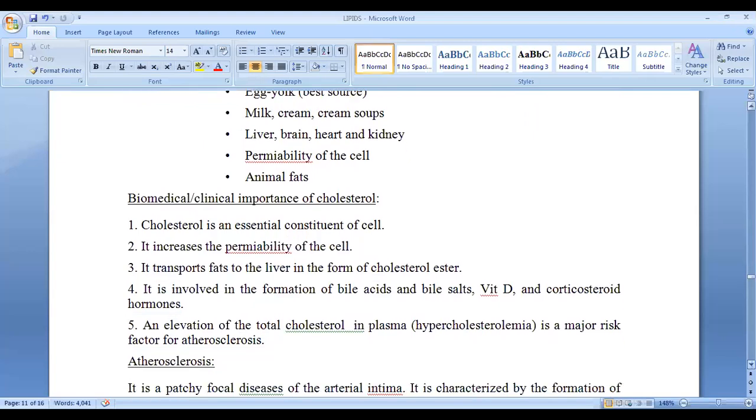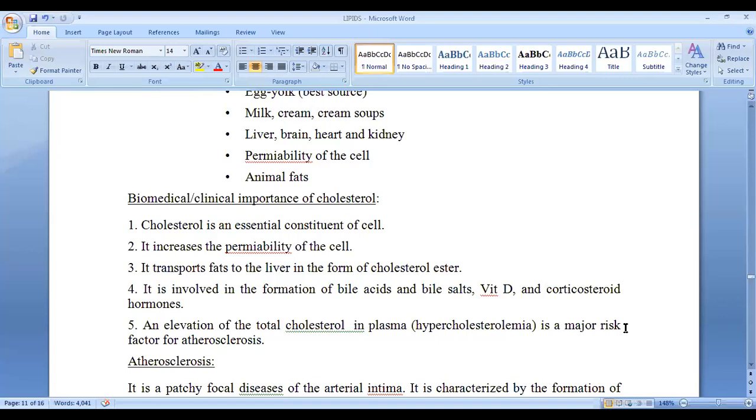So the biomedical or clinical importance of cholesterol. Cholesterol is an essential constituent of the cell. It increases the permeability of the cell. It transports fats to the liver in the form of cholesterol ester. It is involved in the formation of bile acid and bile salt, vitamin D and corticosteroid hormones. And elevation of the total cholesterol in plasma is a major risk for atherosclerosis. As you can see, the first four have good functions. The last one has a bad function.